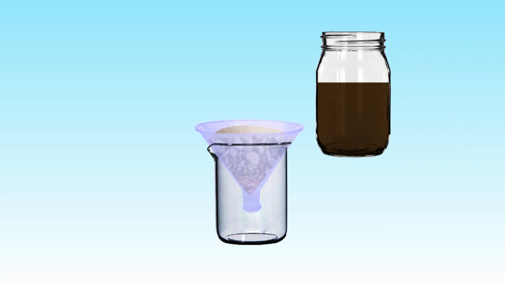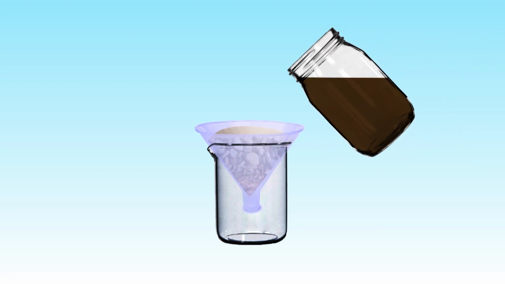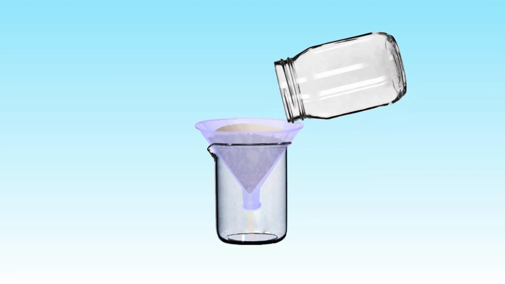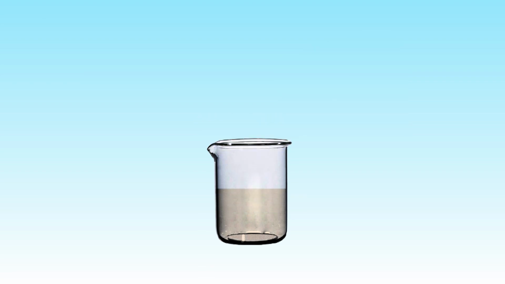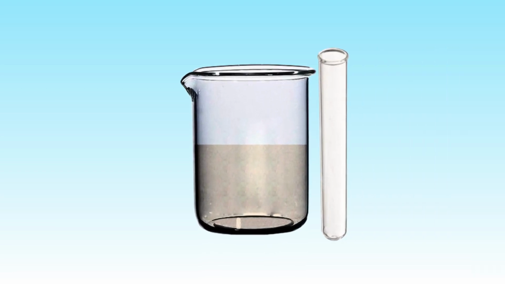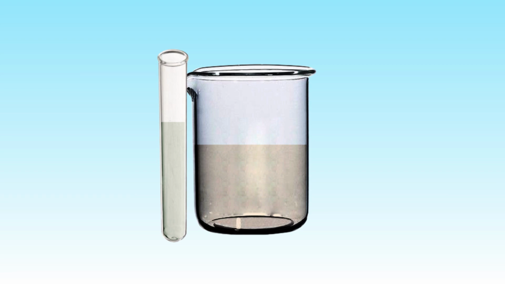Pour the remaining aerated liquid through the filter into the beaker. Do not allow the liquid to spill over the filter. If the filtered liquid is not clear, filter it a few times till you get clear water. Pour a sample of the filtered water into a test tube labeled as filtered sample 3.